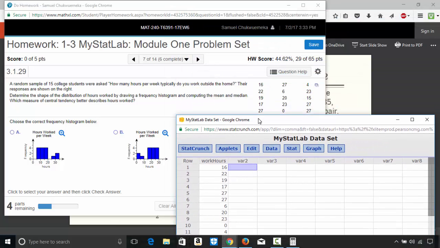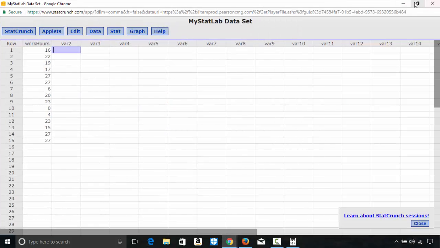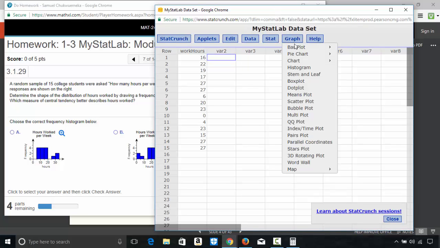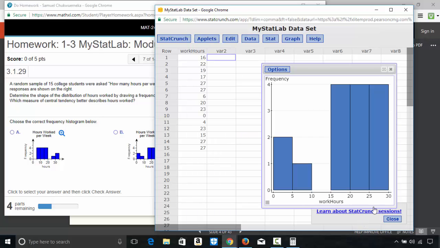So I have to draw a frequency histogram for this. So I'm gonna go to graph. Let me restore this. I go to graph, I go to histogram. I select work hours. That is what I need. And the type will be frequency histogram. Okay, frequency histogram. And I just click compute.